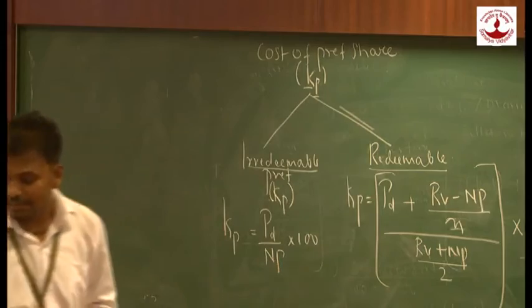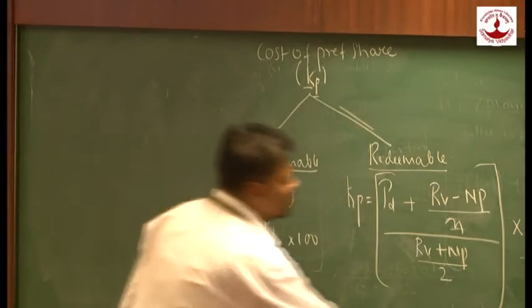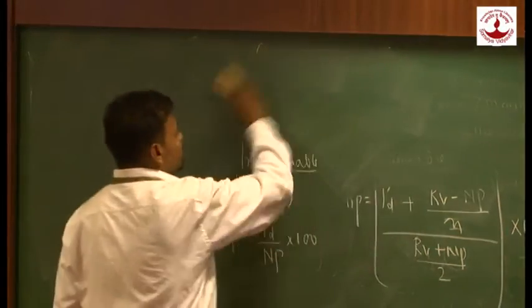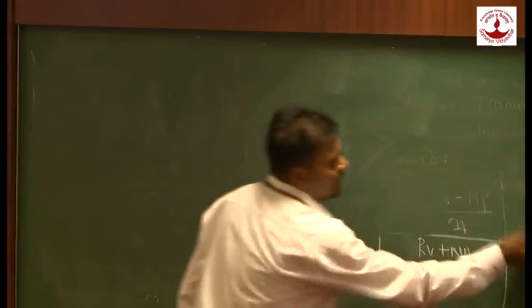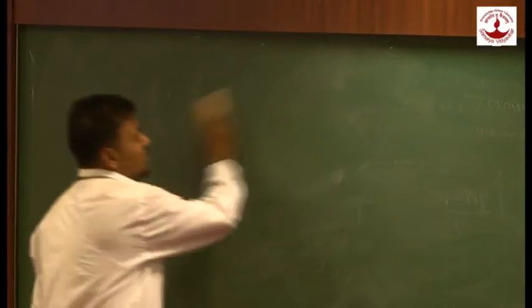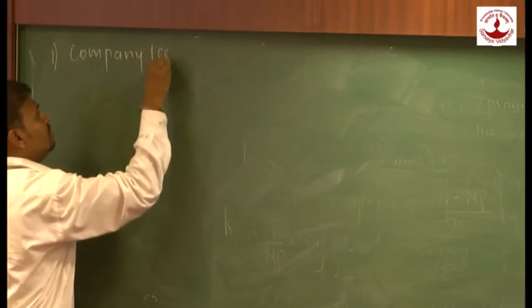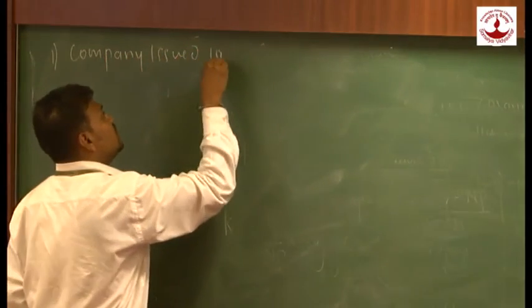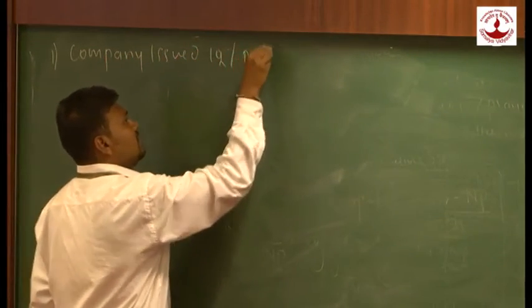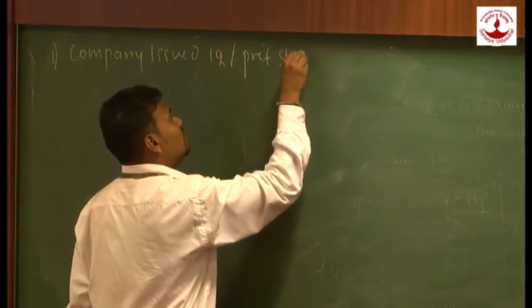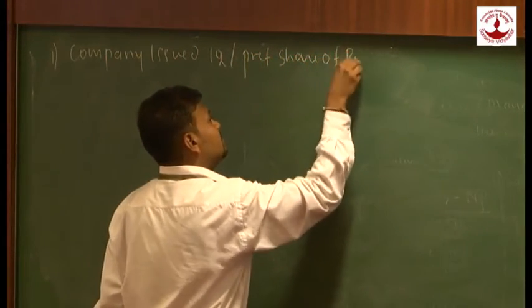Now let's see the examples. We'll see how we are going to calculate KP if the preference shares are irredeemable and KP if the preference shares are redeemable. Now let's see that one example. A company issued 12% preference shares of rupees 100 each.